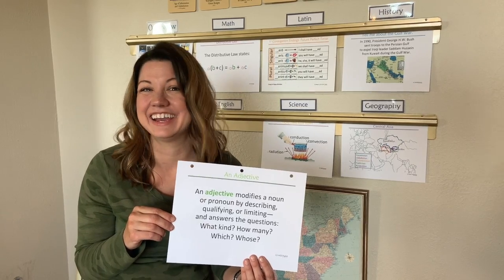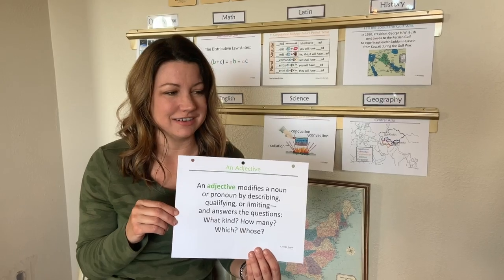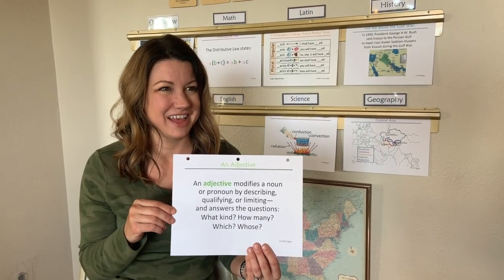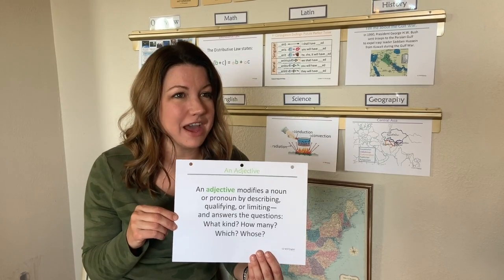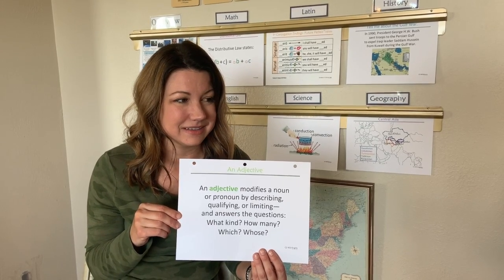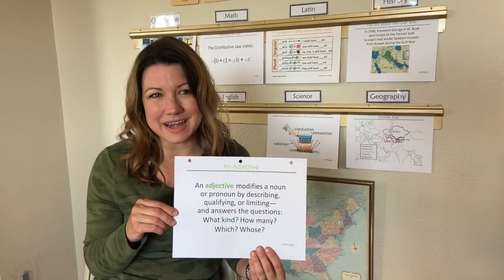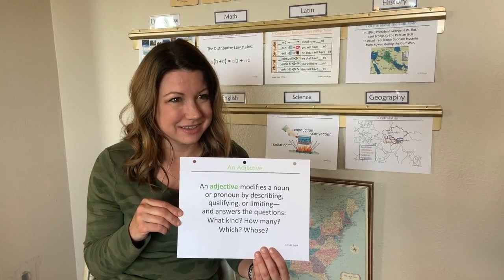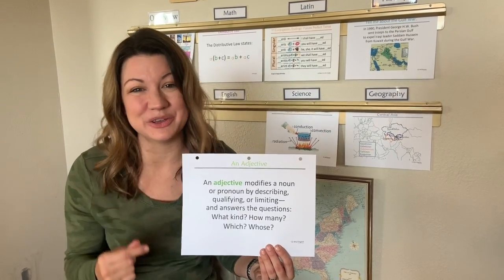Fast. Okay, let's try to do this fast. An adjective modifies a noun or a pronoun by describing, qualifying or limiting, and answers the question: what kind, how many, which, and whose.